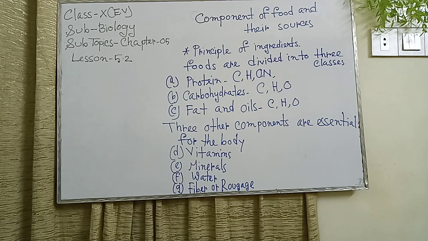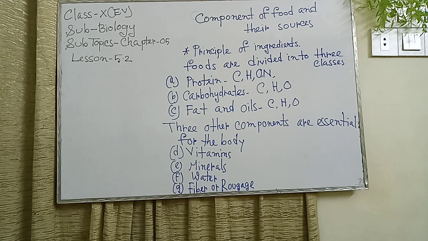Now, today my headline is components of food and their sources. Here I have divided them into two categories. One category is principal ingredients. Foods are divided into three classes: A is protein, B is carbohydrate and C is fat and oils.